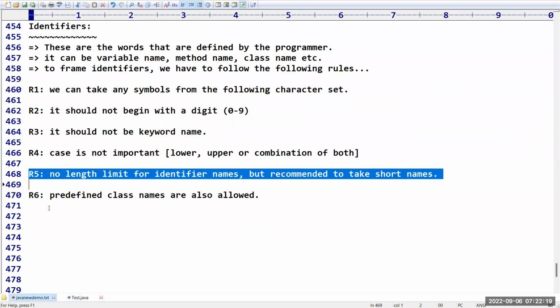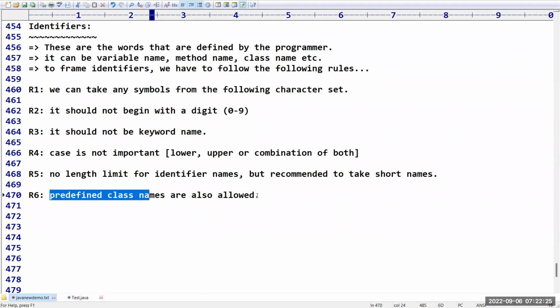And rule number 6. Sir, you can take predefined class names also, no problem. So we have n number of predefined class names, but those names also we can take, but generally it is never recommended to take. So these are nothing but what is meant by keyword and what is meant by identifier in Java. Okay, right.